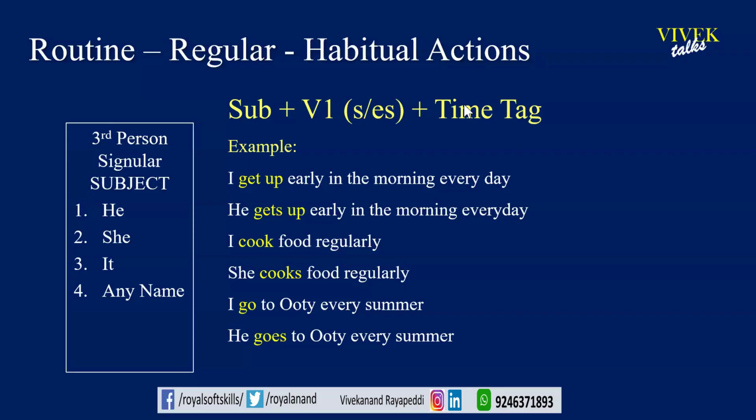Now let us continue this discussion. Routine, regular, habitual action. This is only a small thing you need to do. That's it. There is no rocket science behind it. It's very simple. As I told you in the last episode also, why means no answer. With the third person singular, you need to put s or es along with the verb. That's it. There is no logic or reason.